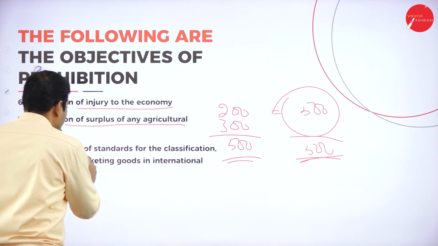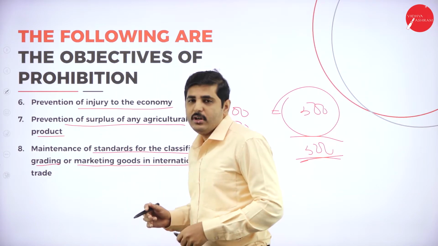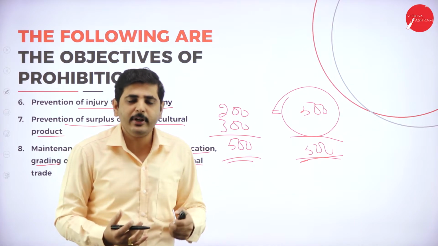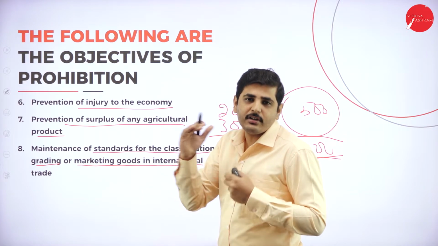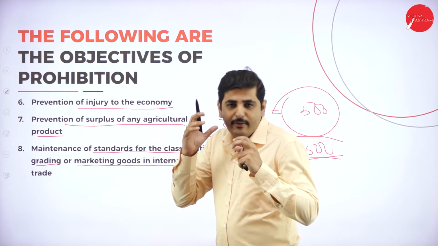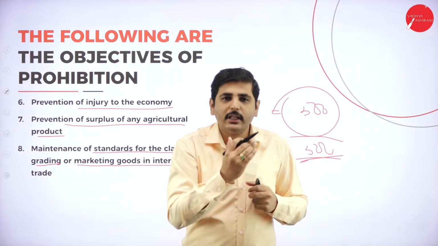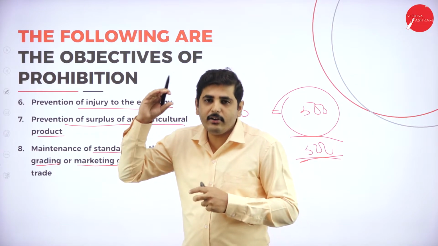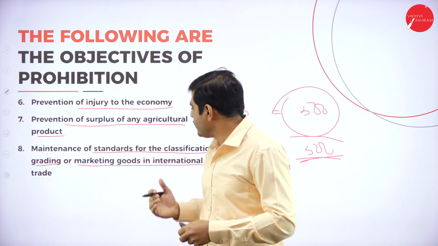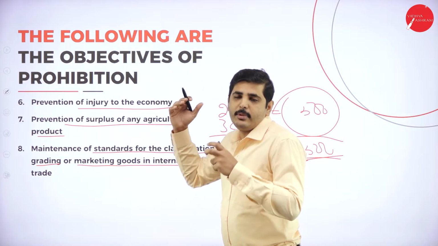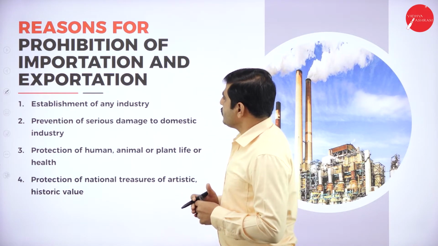Next one, maintenance of standards for the classification, grading and marketing of goods in international trade. If we do not control or prohibit some goods, whether export or import, it is very difficult to maintain the standards. In international trade, we have to maintain the standard. If our goods do not meet the international standard, then we cannot sell the products to other countries. If the international standard is not matched, we cannot purchase the product from other countries either. So for both goods, import or export, we have to maintain the international standard.